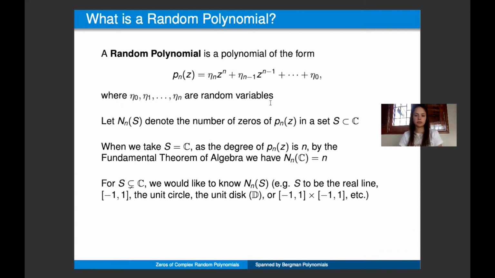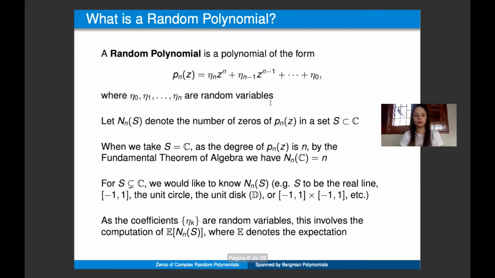To make our results non-trivial, we want to know the number of zeros in a proper subset of the plane. For example, when S is equal to the real line, the unit circle, or the unit disk. We note that, as the coefficients of P_n are random variables, this involves the computation of the expected number of zeros, which will be denoted as the boldface E on the number of zeros.